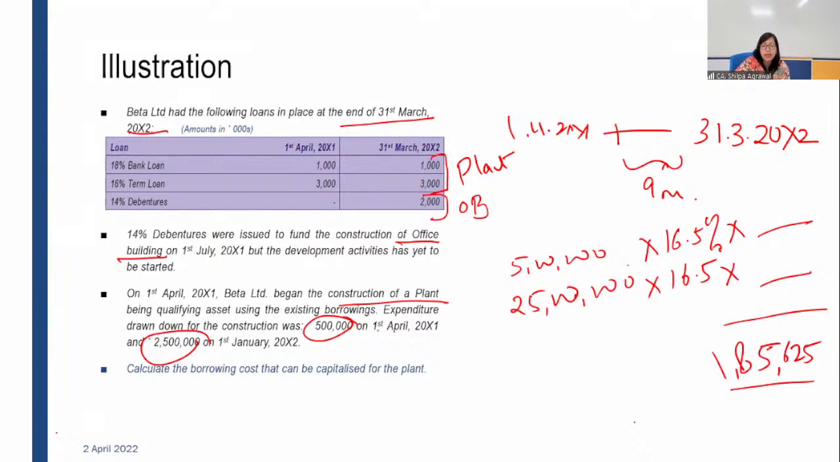5 lakh, since it is used from 1st April, for the whole year you have to calculate. And for 25 lakh, which you started using from 1st January, for 3 months only you have to calculate the borrowing cost on it. So it will be 3 by 12. Here it will be the full 1 year. Okay. Let's move on to the next question. Good, Sundhi. We'll move on to the next question.